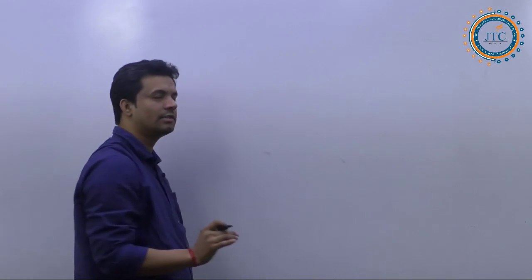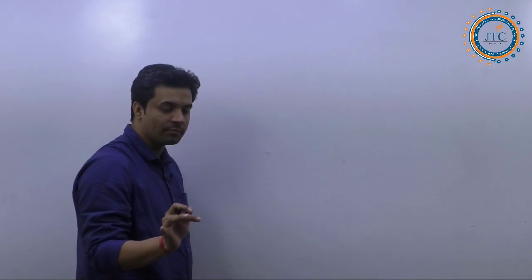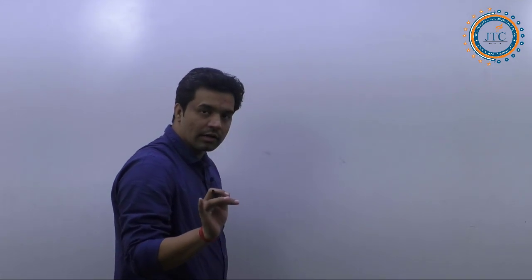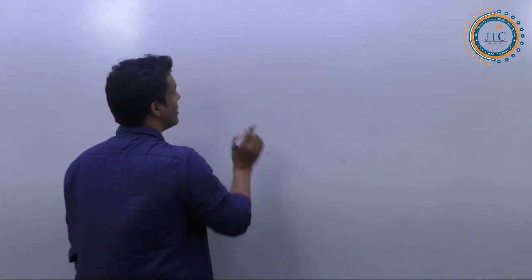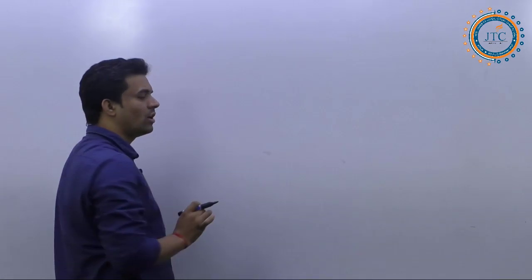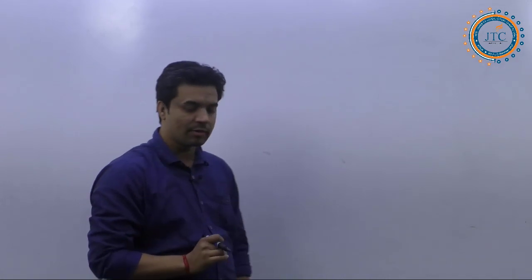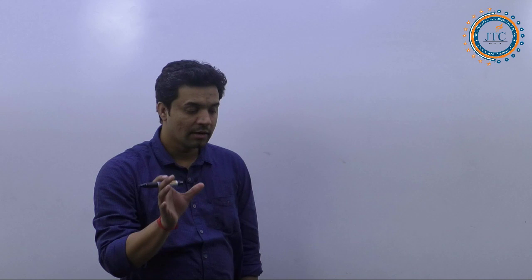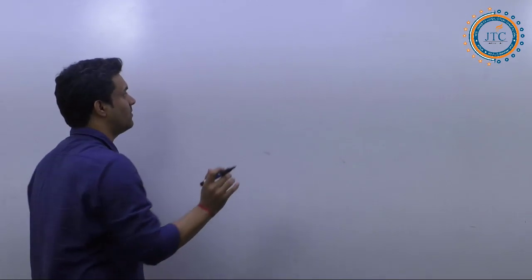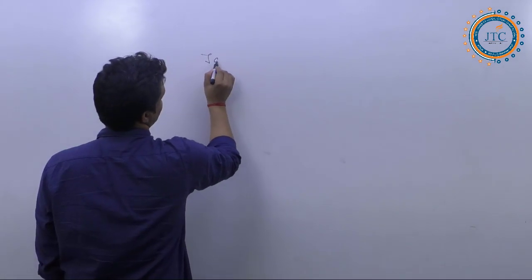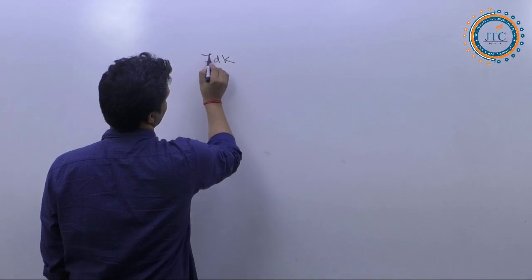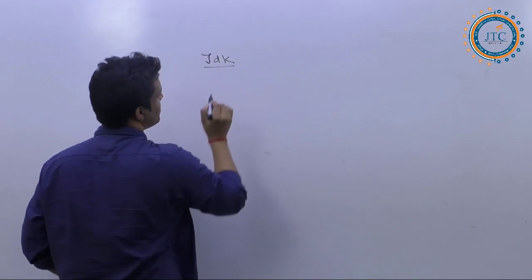Today we are starting with some basic terminologies in Java. The first point I was talking about yesterday is the JDK.